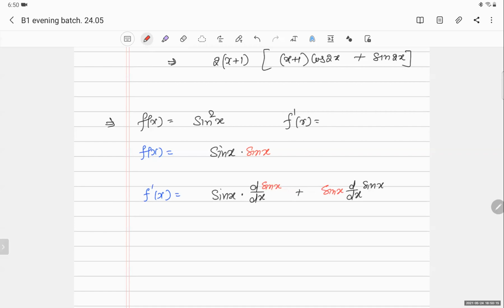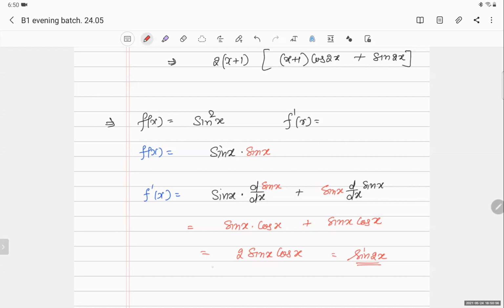Cool. Now tell me, what is the derivative of sin x? Cos x. So sin x cos x plus sin x cos x, so 2 sin x cos x, and I know 2 sin x cos x is sin 2x. So it's your choice. You can solve it by any method, whichever you feel is easier for you. Sir, can we stop the process at 2 sin x cos x?